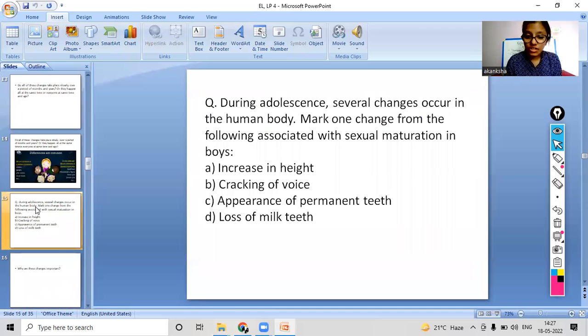So my question is, during adolescence, several changes occur in the human body, right? You have to mark one change from the following associated with sexual maturity in boys. What will be the answer for this? Increase in height, cracking of voice, appearance of permanent teeth, and loss of milk teeth. So what will be the sexual maturation? The cracking of voice that we discussed earlier. Increase in height can also be one of the changes.